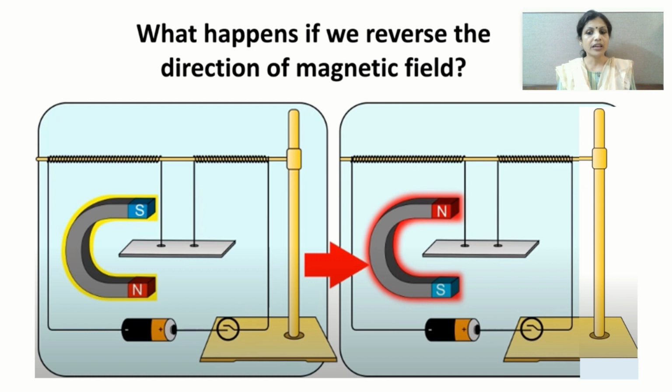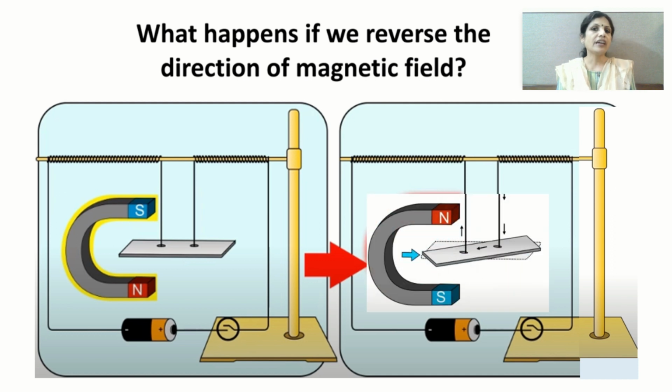You will observe that as you change the direction of the magnetic field, then also the current carrying conductor experiences a force. So the current carrying conductor experiences a force by changing the direction of current and by changing the direction of magnetic field.